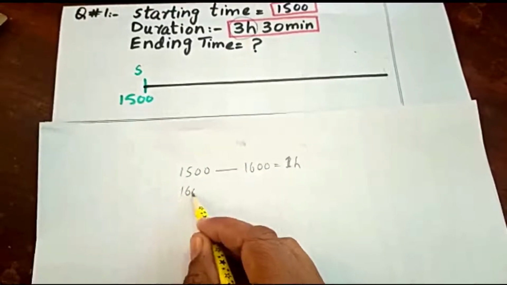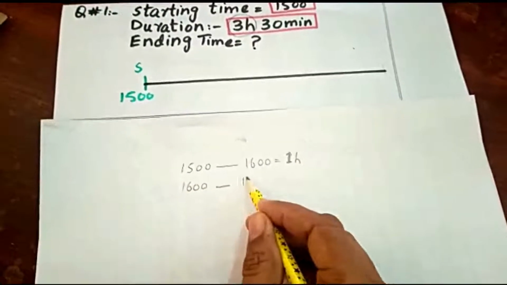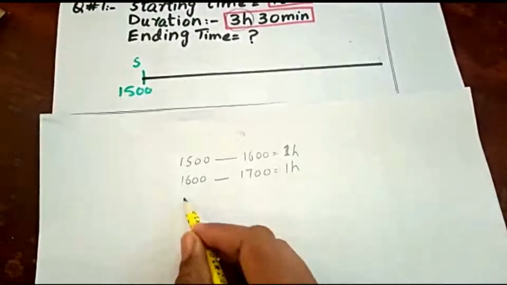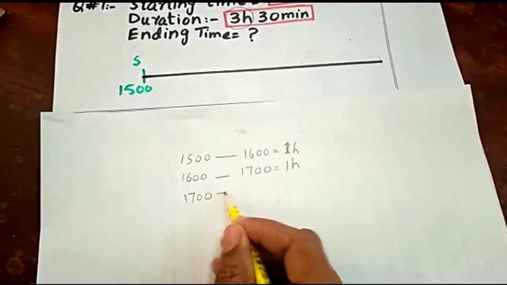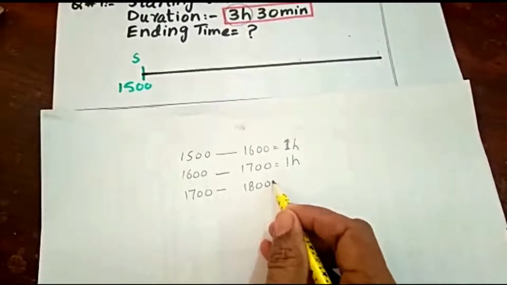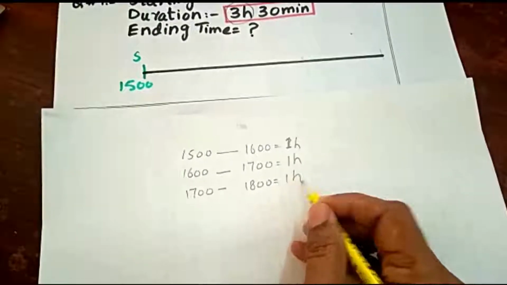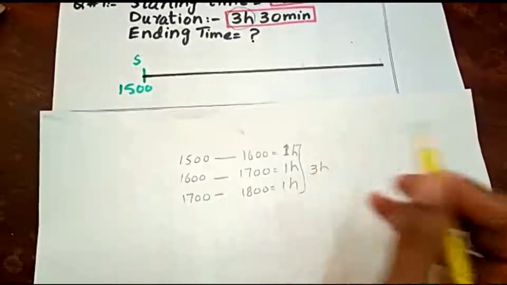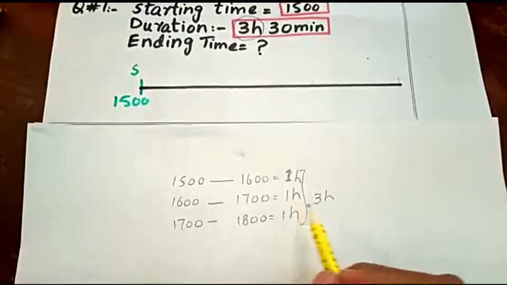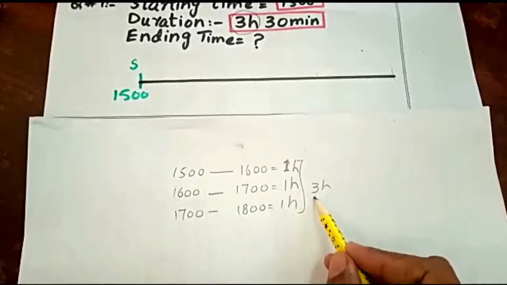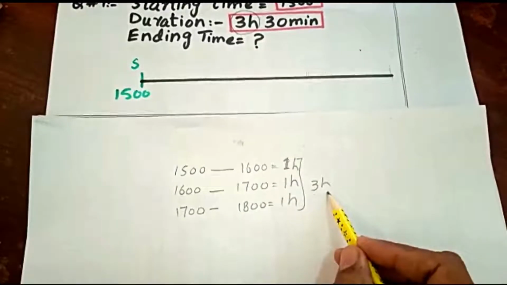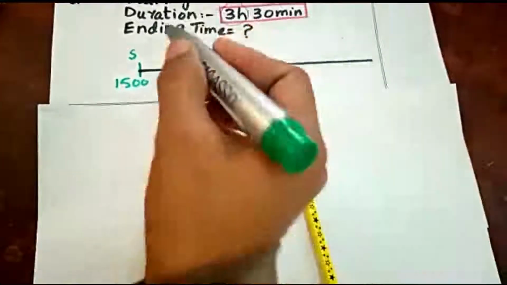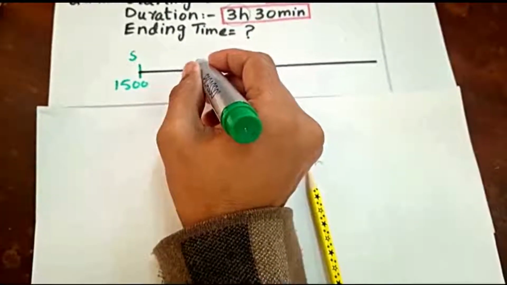Then 1600 hours till 1700 hours will cover 1 more hour. Then 1700 hours till 1800 hours will cover 1 more hour. These will make 3 hours.